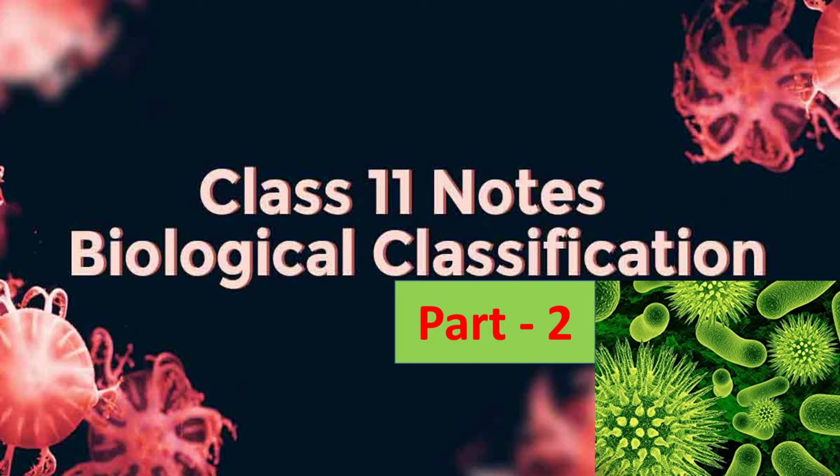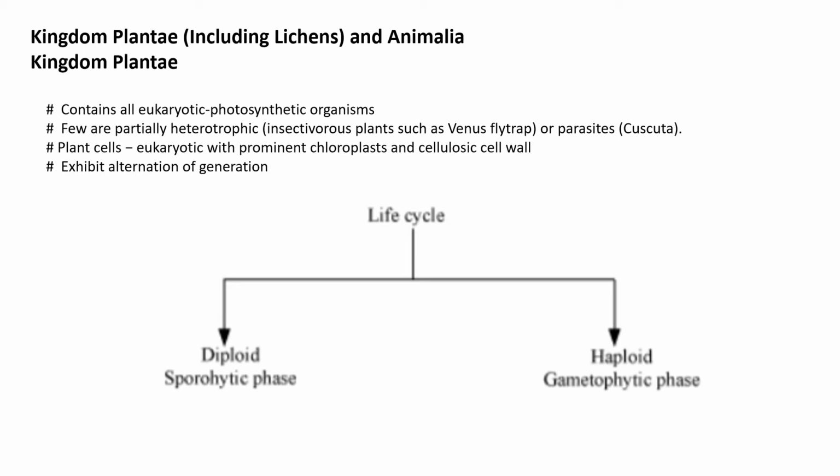When we discussed the three kingdom classification, it was Protista, Plantae and Animalia, and the four kingdom classification is Monera, Protista, Plantae and Animalia. The five kingdom classification is Monera, Protista, Fungi, along with Plantae and Animalia. In the six kingdom classification, Monera is divided into two, Archaebacteria and Eubacteria. We have discussed heterotrophic, chemotrophic, phototrophic, all different types of organisms. So about that, in brief, we will discuss the kingdoms Plantae and Animalia.